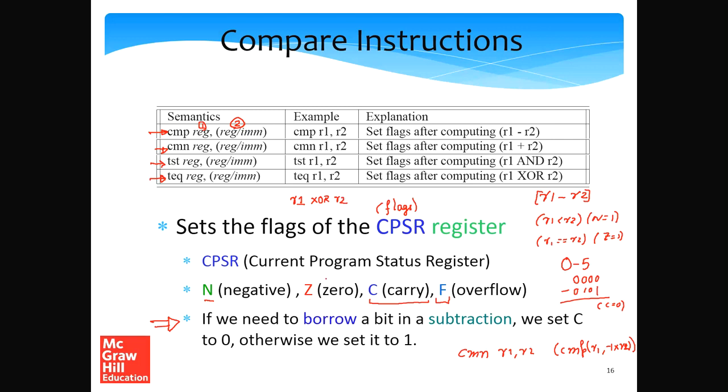If the result is all zeros, we'll set the 0 flag. Otherwise, if the result has a sign bit of 1, we'll set the negative flag. So TST, TEQ, and CMN are typically not very commonly used, even though you can use them if the situation so demands, and if you feel that we can reduce the number of instructions by using these flags.